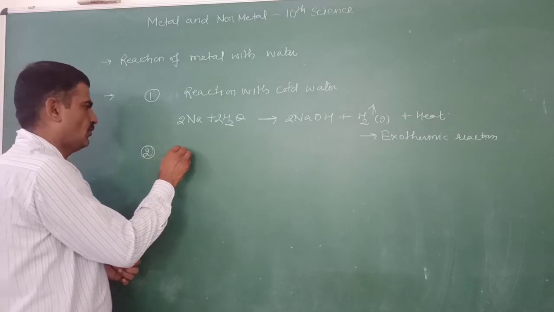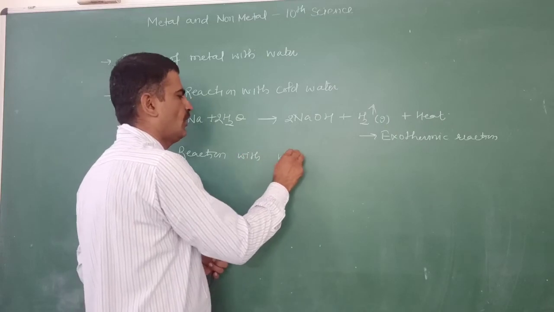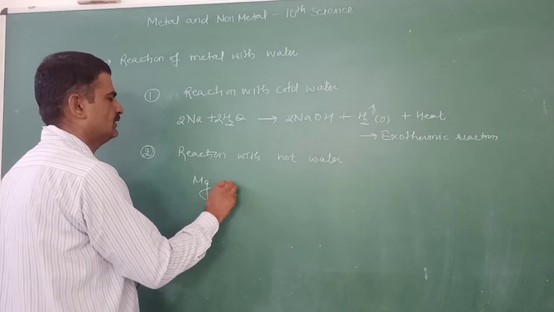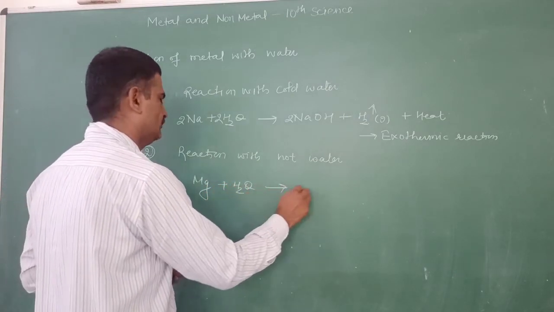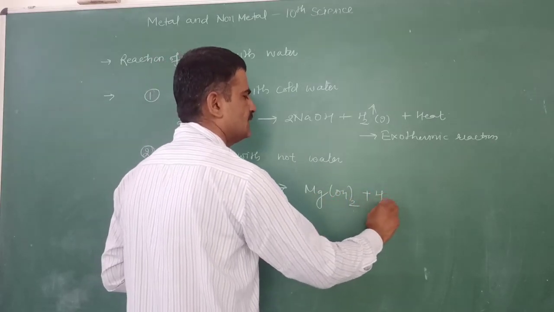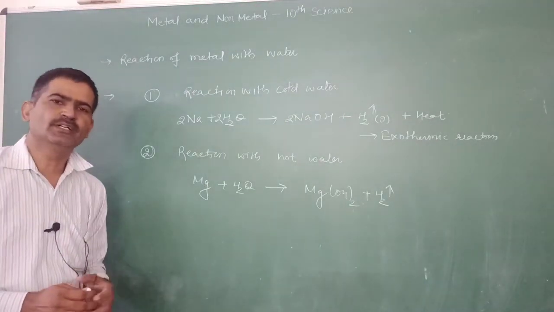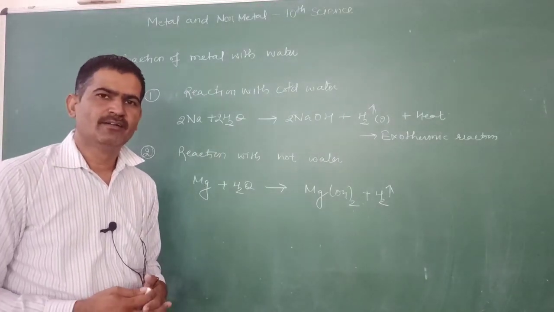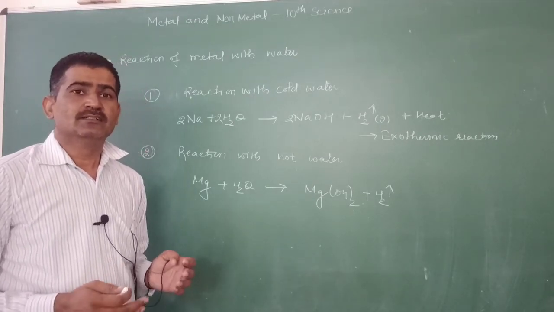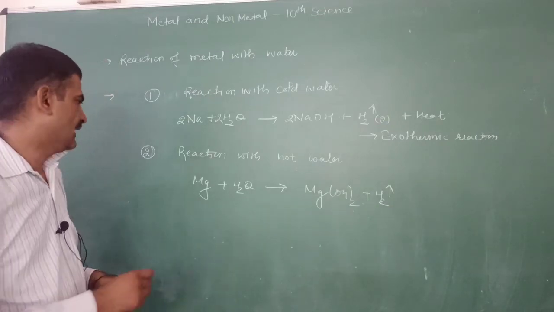Now reaction of metal with hot water, just like magnesium. It reacts with the water, forms magnesium hydroxide and hydrogen gas is produced. This reaction is less exothermic, so it does not catch fire, because the heat evolved during this reaction is not enough to ignite the hydrogen produced during the reaction.